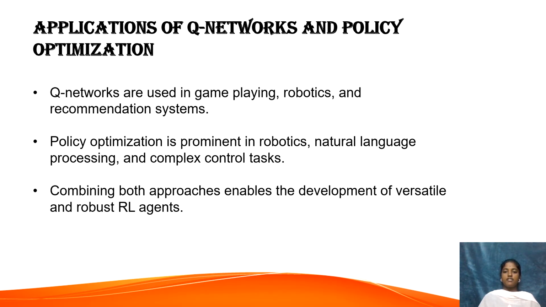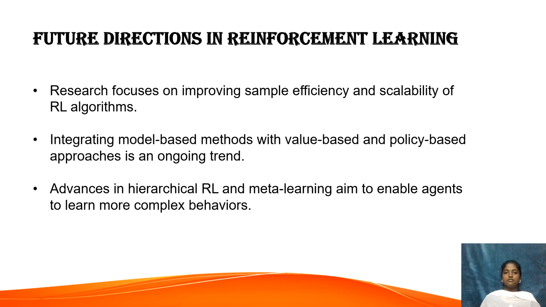Now let us discuss some applications. These techniques have a wide range of applications. Q networks are used in video game AI, robotic control and recommendation systems. Policy optimization is commonly applied in robotics, natural language processing, finance and autonomous systems. When combined, these methods help build powerful agents capable of handling complex real-world problems.